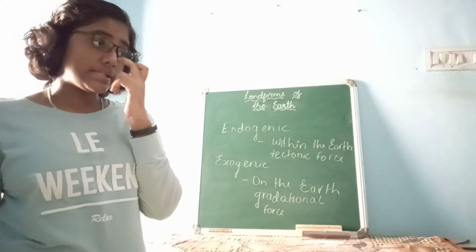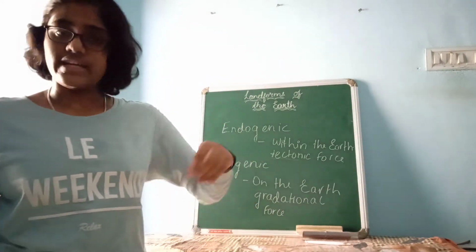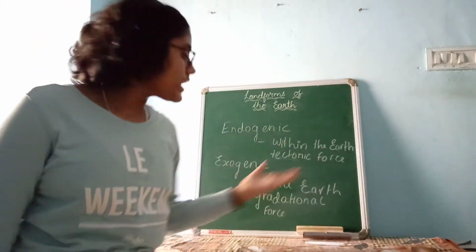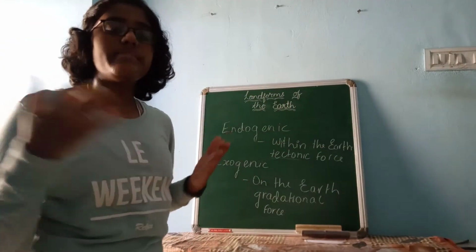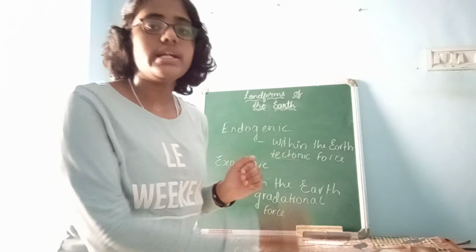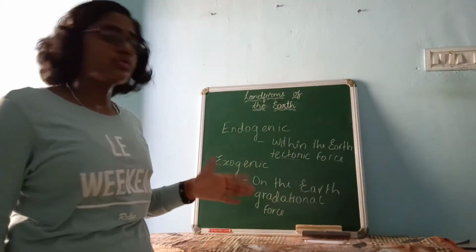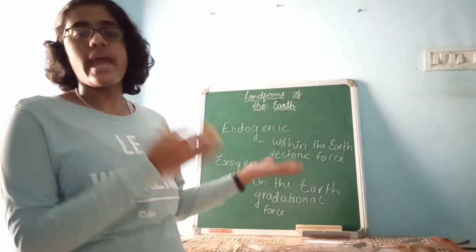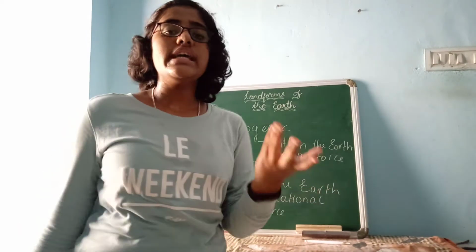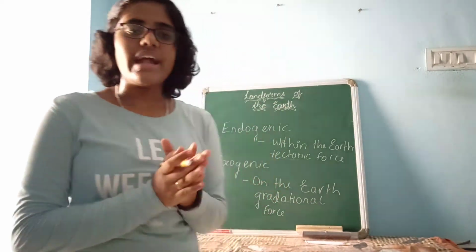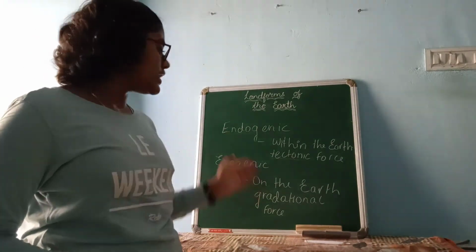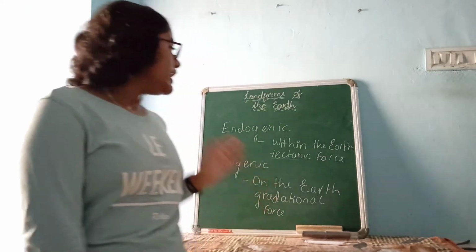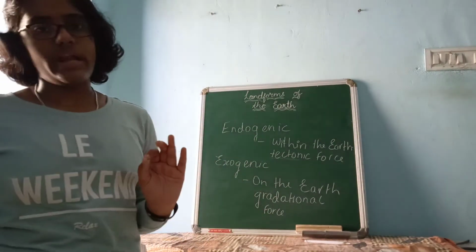In a story, if there is a villain, there will be a hero. If there is a hero, there will be a villain. So here endogenic force is the villain. It's creating disturbance, irregularities on the earth's surface. So our hero, our superhero exogenic force, has come and modified those irregularities. Right? So endogenic forces are within the earth and exogenic forces are on the earth's surface. Understood till here?